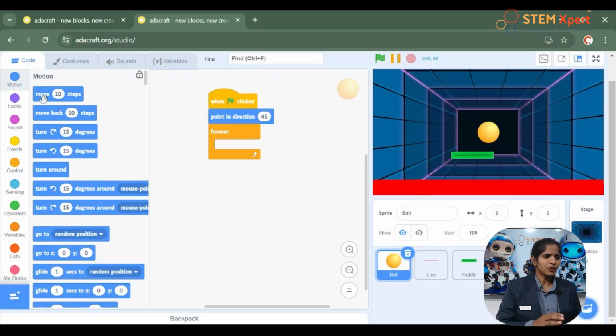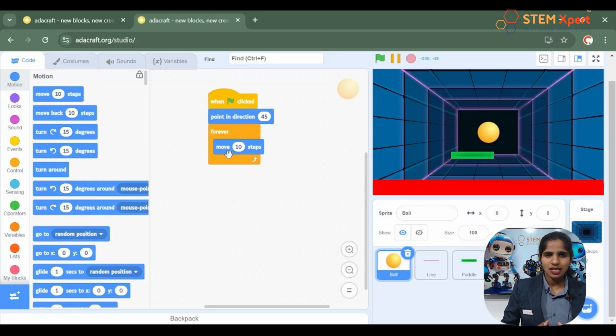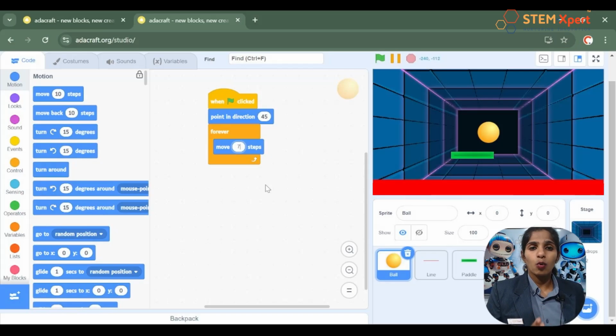Here you can see an option like move 10 steps, right? Once you choose that, your sprite will be moved by a step of 10. But I'm going to change that number from 10 to 7. This is enough. Well, it's your time now. Please go to the motion block and choose from there the first option, which is move 10 steps, and then change the number from 10 to 7. Have you done it? Good. So you're set ready, right?